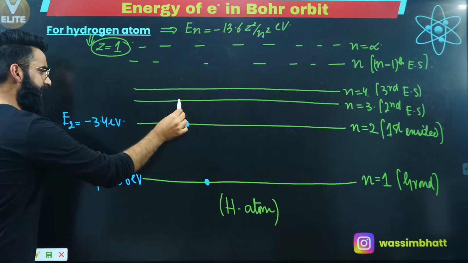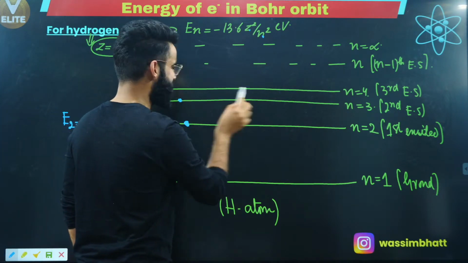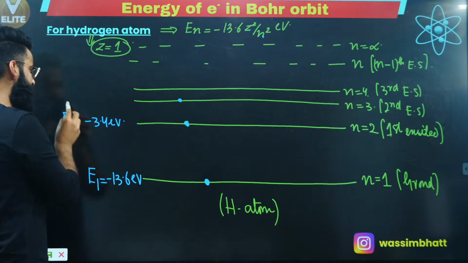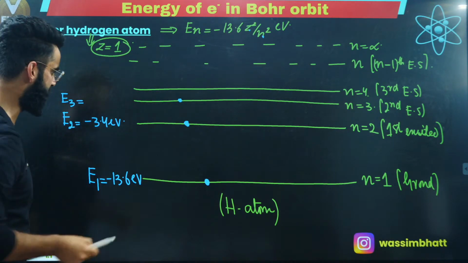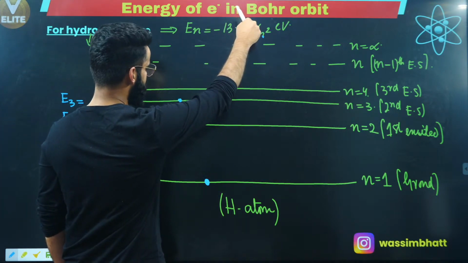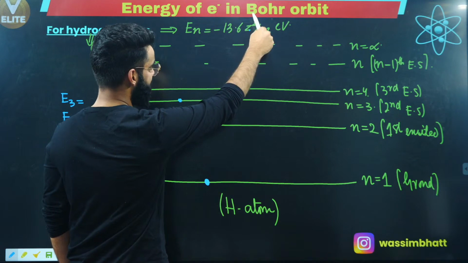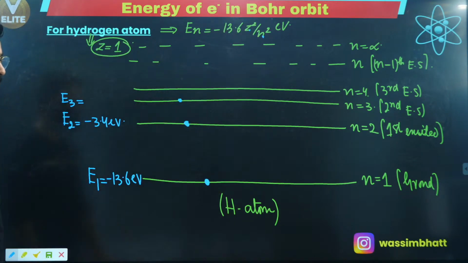Now similarly, when the electron moves into the third shell, how much energy does it carry? I'm representing that by E3. E3 value will be, since Z value is automatically 1 because we are talking about hydrogen, n value is 3, 3 squared is 9, right? 13.6 divided by 9, it is going to be how much? Minus 1.8 something, yes? Okay, right? Is it clear?